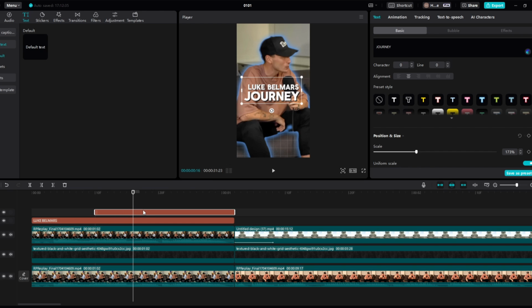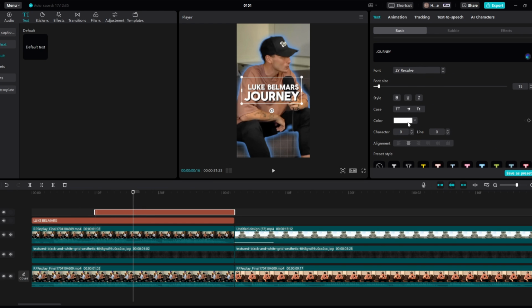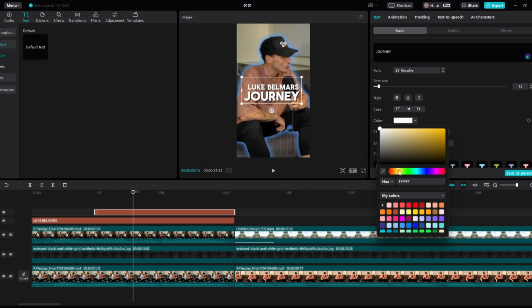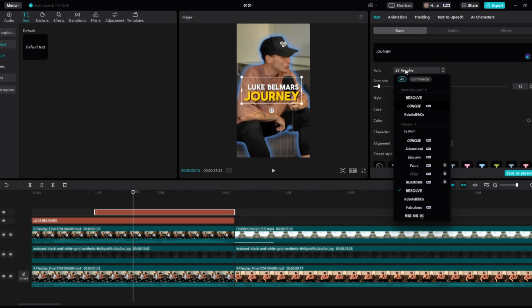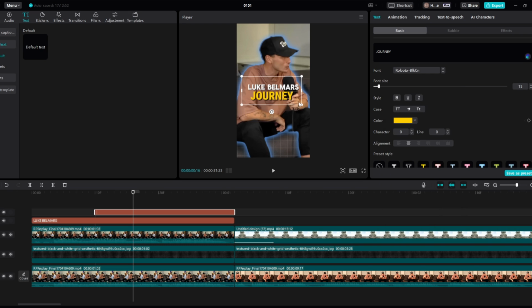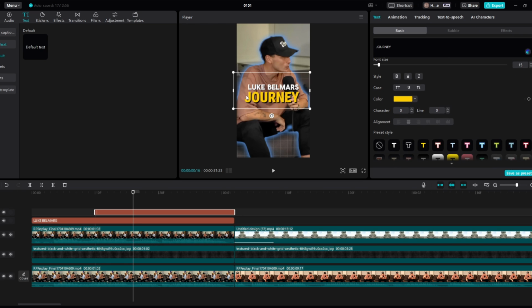Then we're going to come to this second text, then we're going to come to colour, which is the journey part. Then we're going to add like a yellow colour to this, just like so. And then we're also going to change the font of this, so maybe to something like this, and then we can obviously increase the size, just like so.